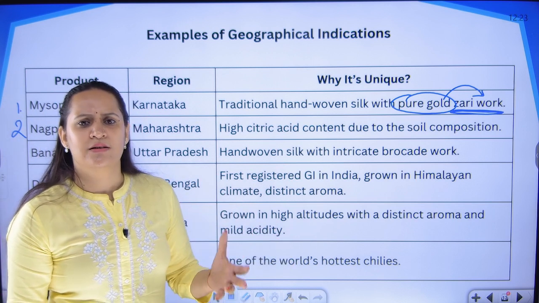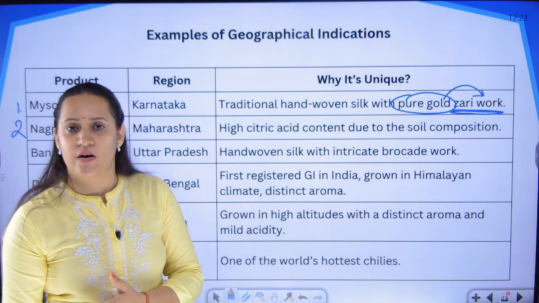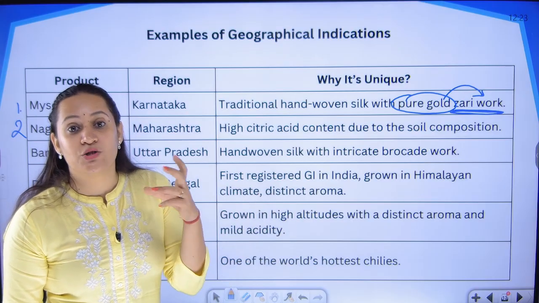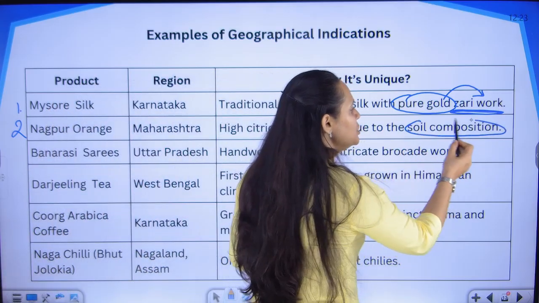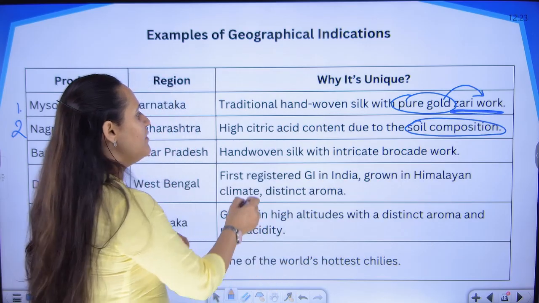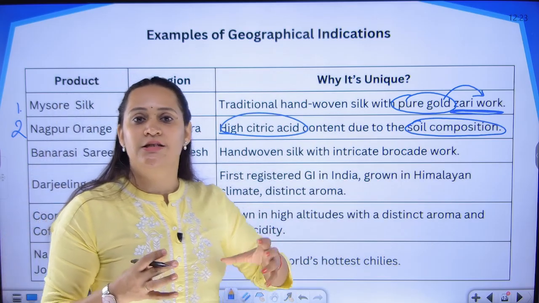Second one is Nagpur oranges, like we have already discussed. Oranges are grown not only in the city of Nagpur, but in multiple places, even in southern parts of our country. But why is the Nagpur orange so famous? It is because the soil conditions and the weather conditions of Nagpur give the product a higher acidic value. Orange is an acidic fruit.